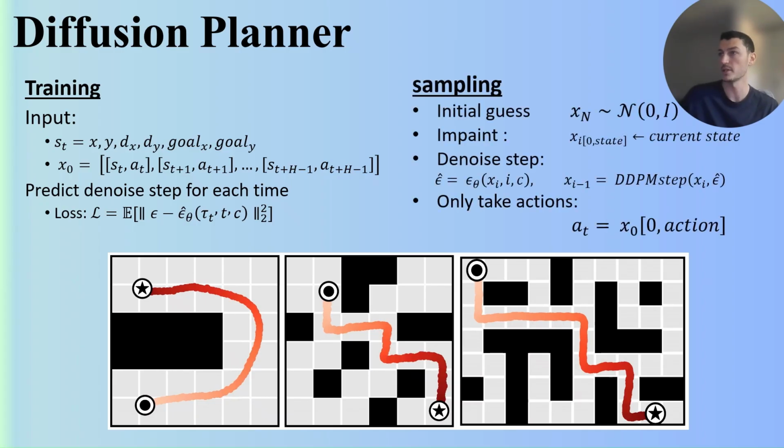The next part is sampling. We start from an initial guess. After it, we take only the trajectories that start from our current position in the maze. We perform all the denoise steps that we learned, and from the trajectory, we take the actions that are required to bring the ball to the target.